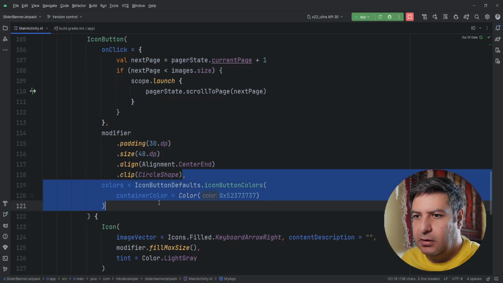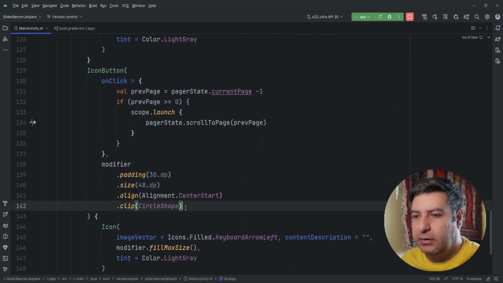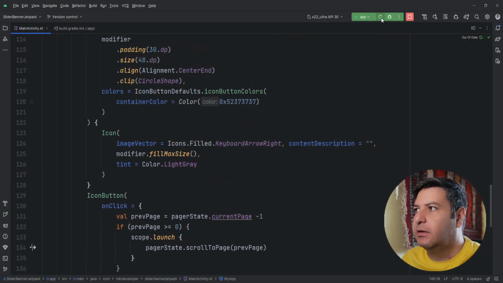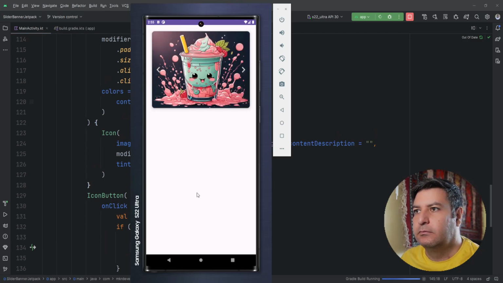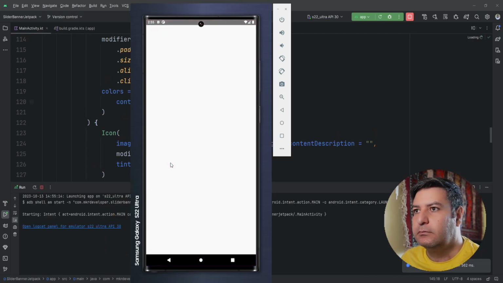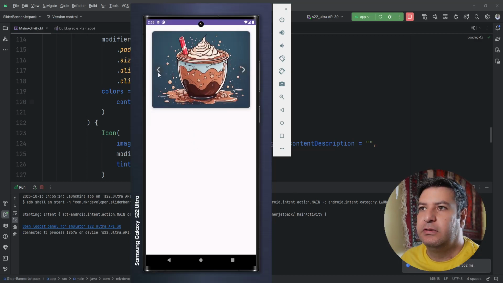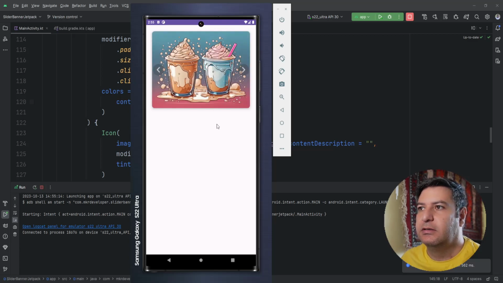Let's copy this for the next button as well, icon button after the modifier, and let's check it again. Okay, we have this shadow under this button, and you can see it.